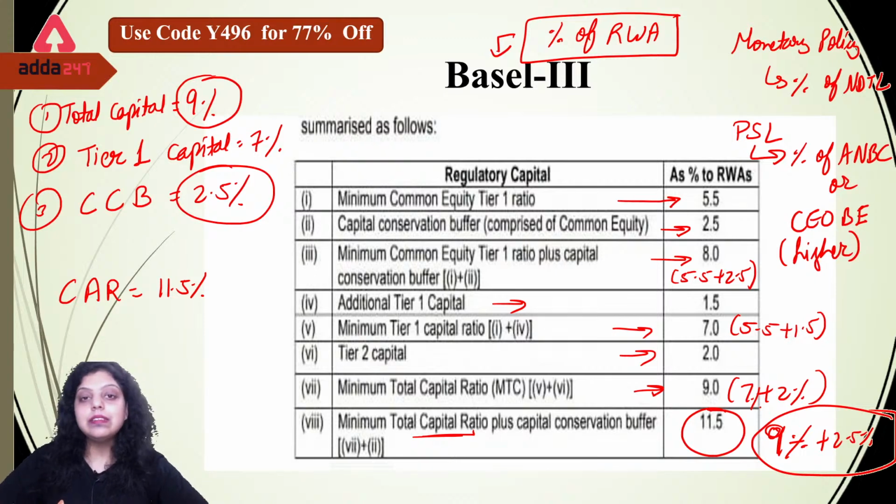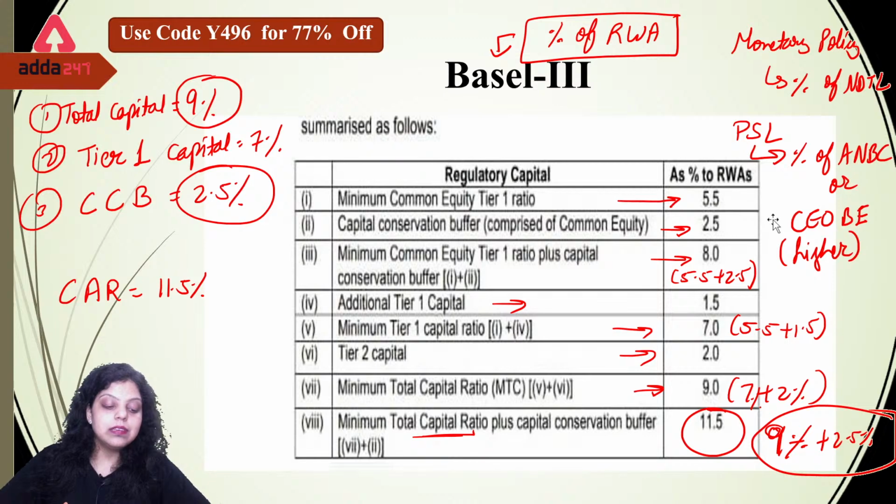So we have discussed the Basel Committee, Basel Norm 1, Basel Norm 2, Basel Norm 3. First of all, the Basel Committee was introduced in the year 1974. The name of the committee is Basel Committee on Banking Supervision. 10 countries started it in the year 1974. The Basel Committee was introduced to ensure financial institutions have enough capital to absorb unexpected losses related to certain types of risk.